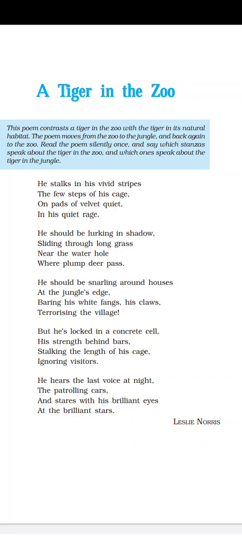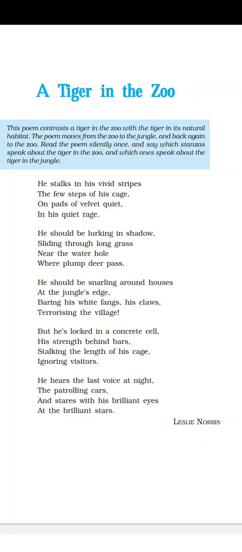Now again we will discuss the figures of speech, poetic devices, then we will move on to the next stanza. Okay, so again enjambment, continuation of one line. Here you can see the first line is continued to the second line, that is enjambment.